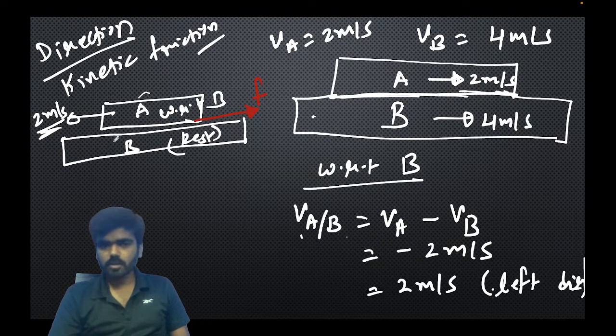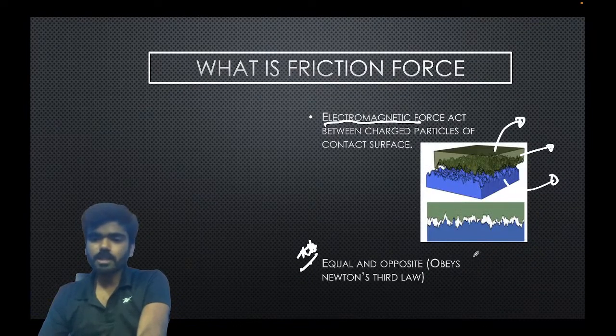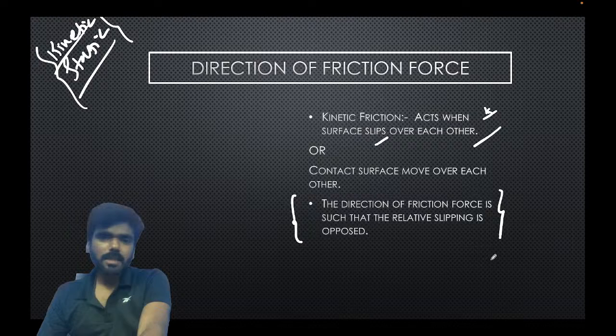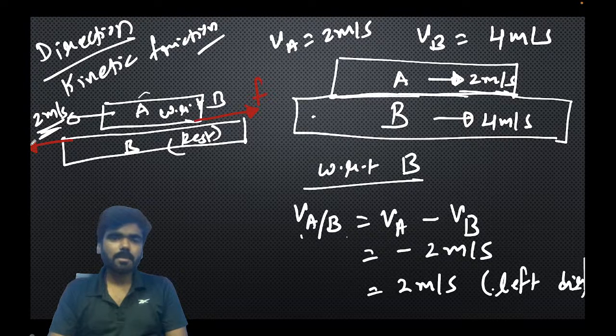And as we have studied, the friction force is equal and opposite, which obeys Newton's law. It means that if it is acting on one surface in this manner, then on B it is going to act in the opposite manner.